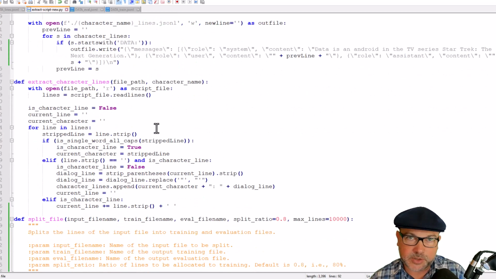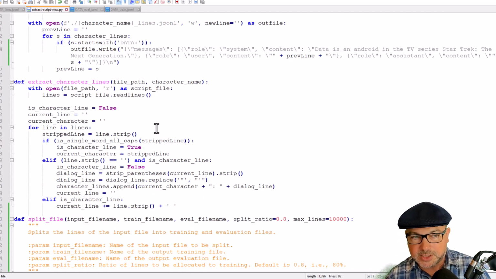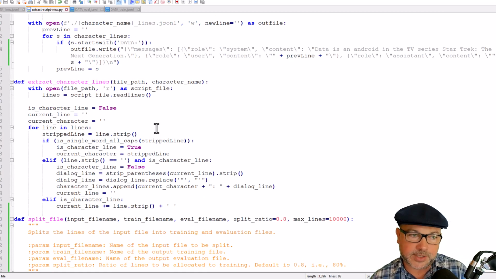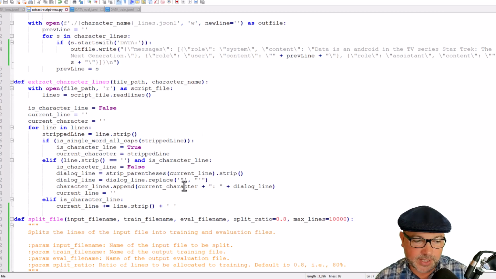So scripts are not exactly structured data. So we have to make some assumptions about how to process information out of them. So we're going to open up that entire script and load up every individual line into an array here called lines. And what I need to do is keep track of whether or not the current line that I'm reading in is part of a line of dialogue. So if we take a look at what one of these scripts looks like again, where is that?